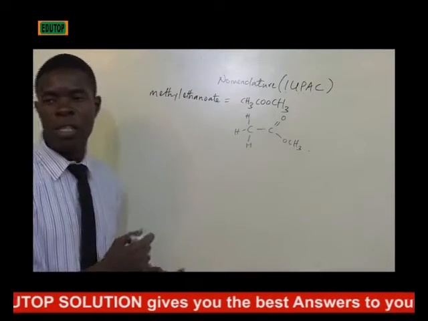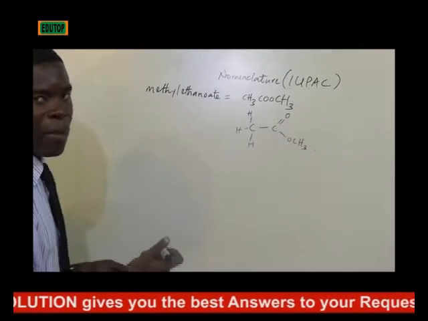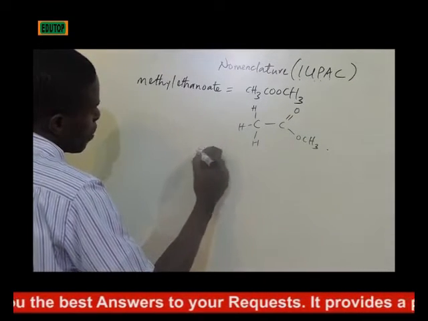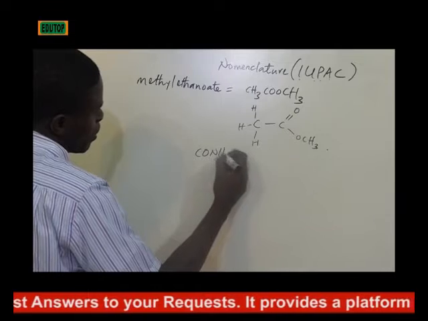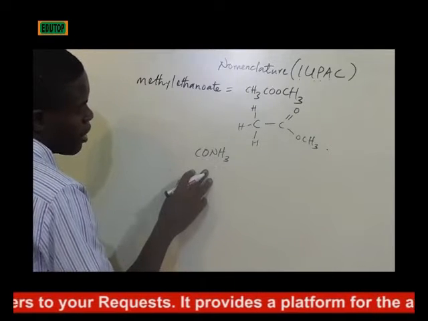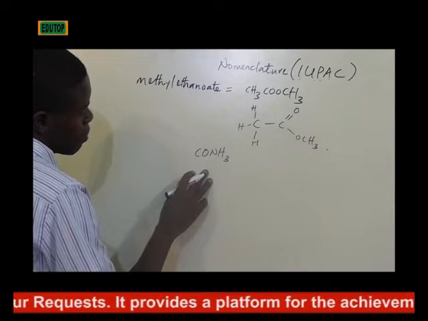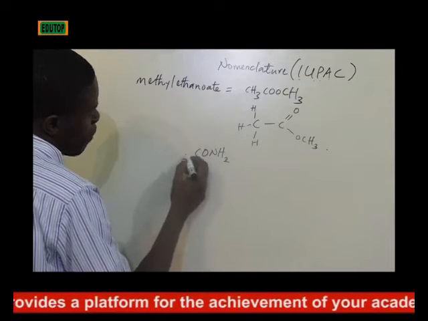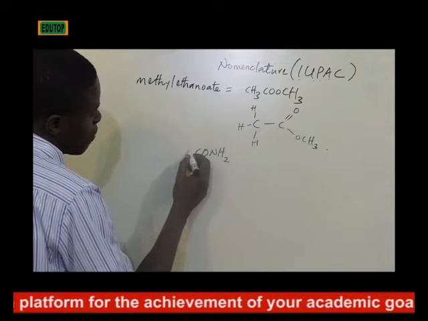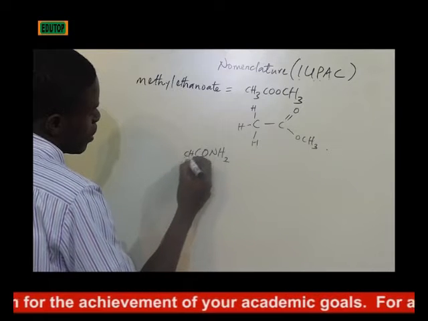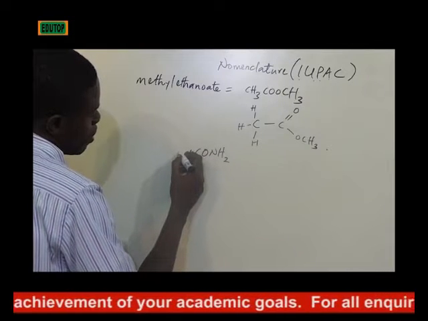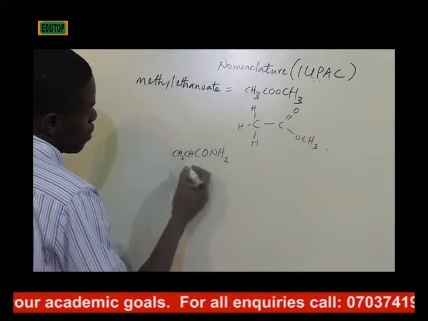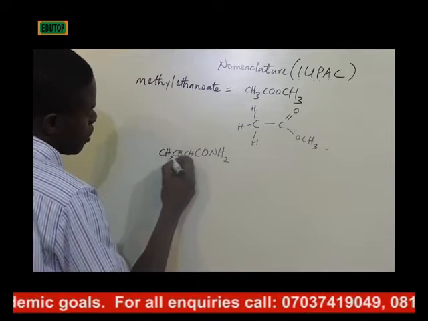The second one is butanamide. Butanamide is from the family of amide, which is this. This is amide. Now, because it's butanamide, you have CH2, 1, 2, 3, then CH3.